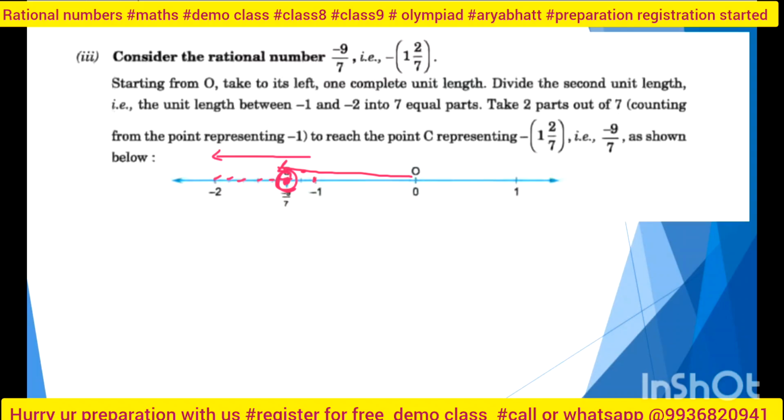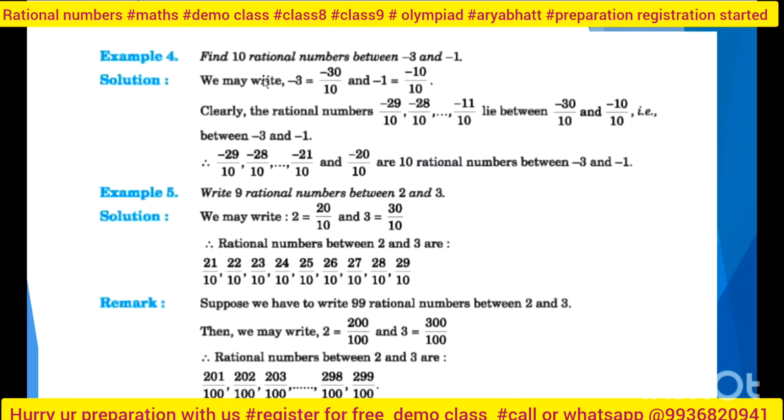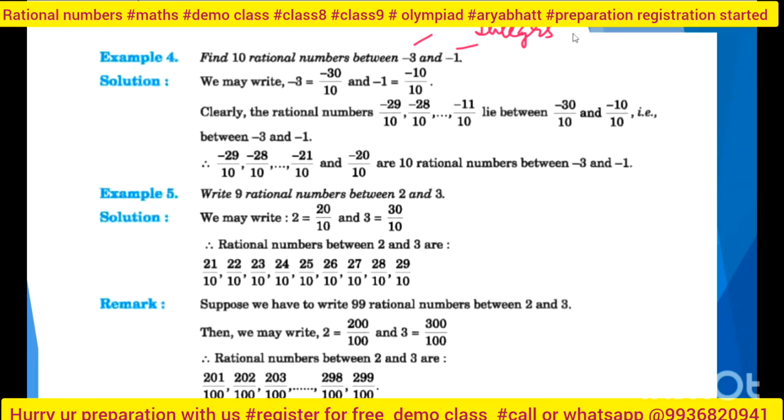Yes, ma'am. Next is insertion between two numbers. This minus 3 and minus 1, both are integers, and both are rational numbers too. They are asking that I have to insert rational numbers between minus 3 and minus 1, say 10 rational numbers.